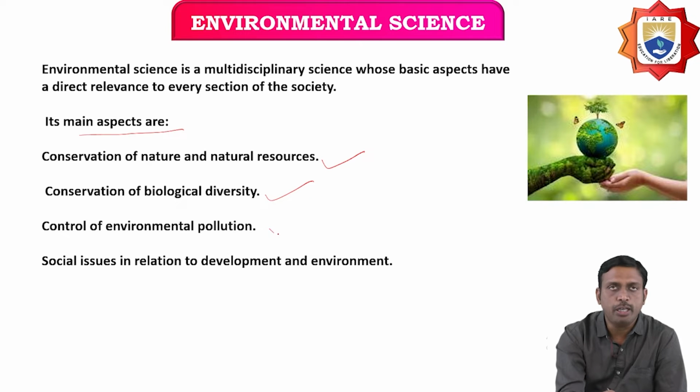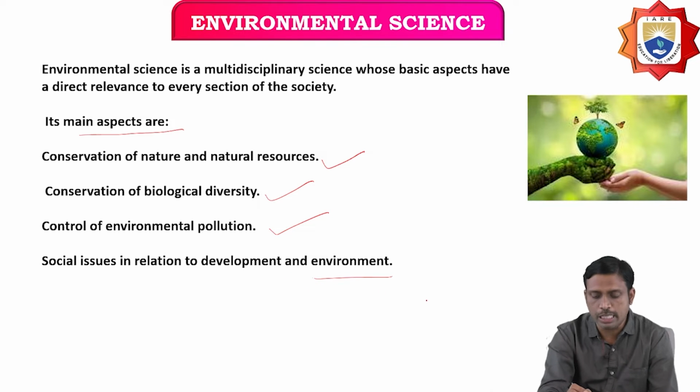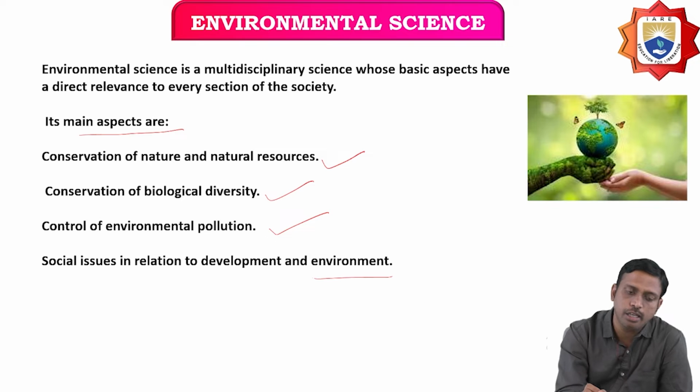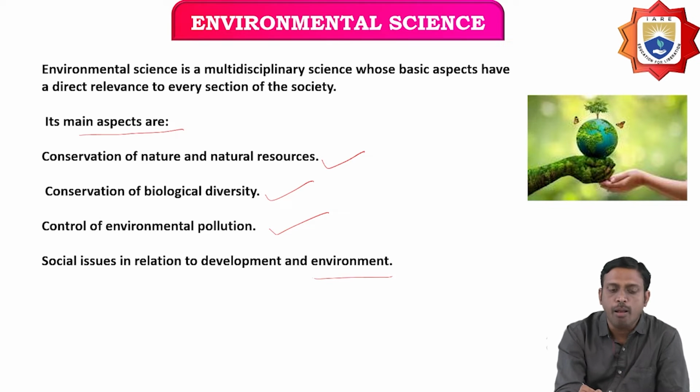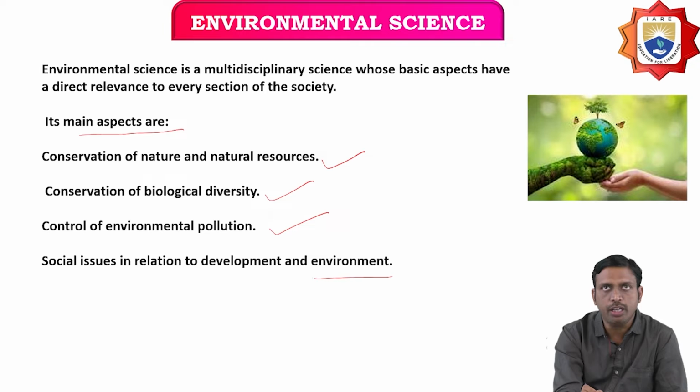Control of environmental pollution: how we are going to control the pollution that affects the environment. And social issues in relation to development and environment also come under environmental science, which is multidisciplinary with basic aspects that have direct relevance to every section of society.